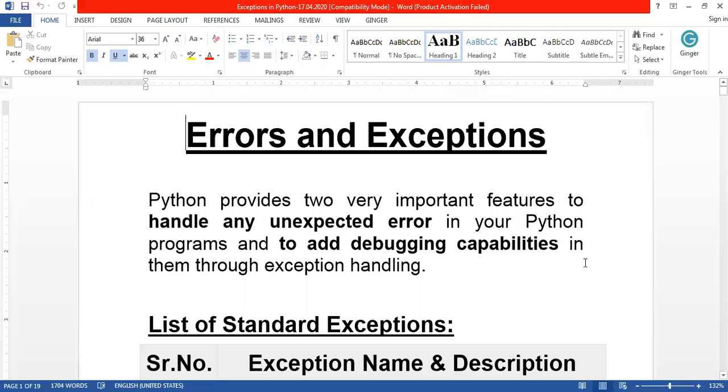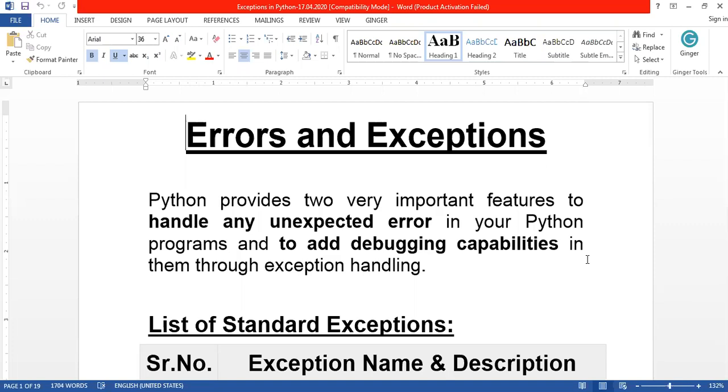In this session, we are going to see about errors and exceptions. You all know about errors, right? When you are writing any kind of program, some errors may occur. That may be a logical error or a syntax error, anything like that. In this session, what we are going to learn is what the possible errors are that can occur in the logic of our program.